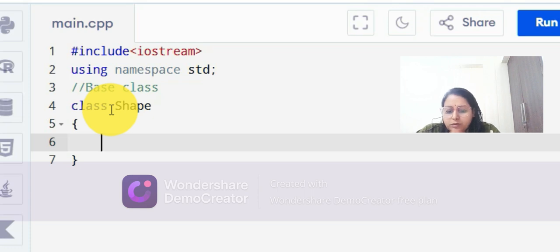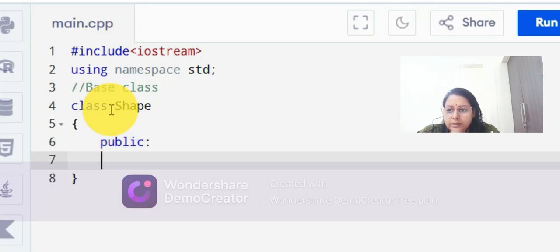So first of all, we are using the access specifier public and colon. Why public? Because we want our data members to be accessible throughout the program. Anyone inside the program can access our data members. That is why we have written public.